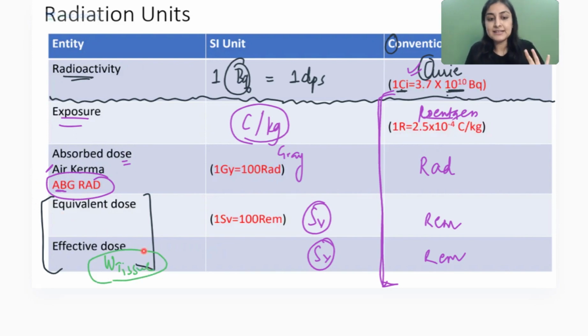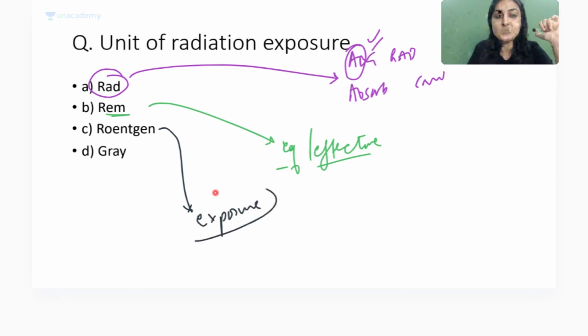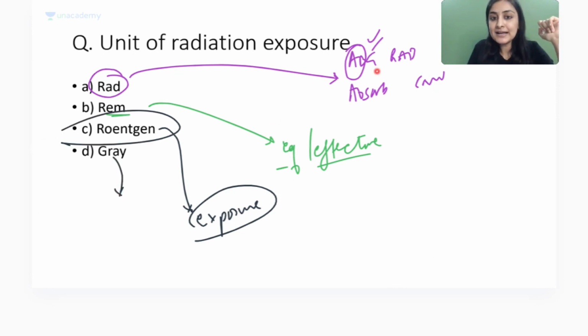So can I say that this is the most useful representation because you are telling me what is the effect on various organs, right? So this is the effect on tissue, that is effective dose. Got it, everyone? Difference between effective, equivalent. Okay. What about Roentgen? Roentgen is the unit of what? The first thing which was happening, which was ionization, exposure, that was happening, right? So exposure, Roentgen. And when I say gray or rad, have we already done this? So this is again absorbed.